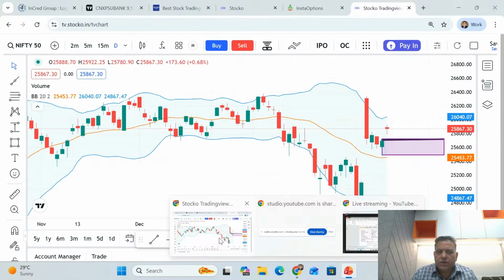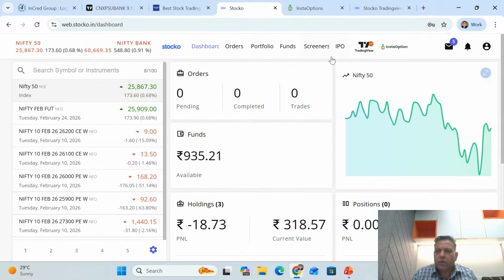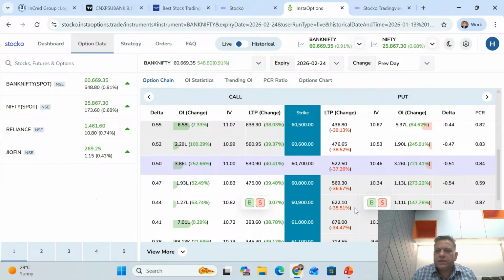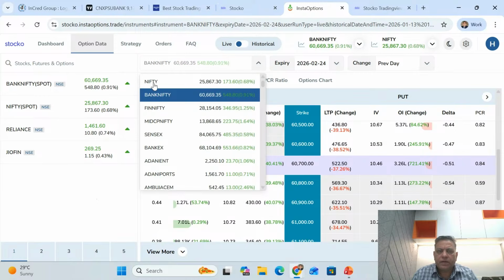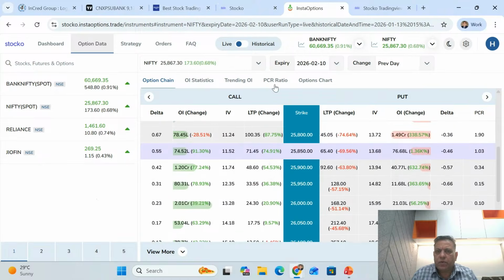So I'll go to the options. I'll use my Stocko Incred Money Insta Options. There it is, it's open. So let's go and check on Nifty. And today it was Monday, so tomorrow you are going to see the weekly expiry on the 10th.